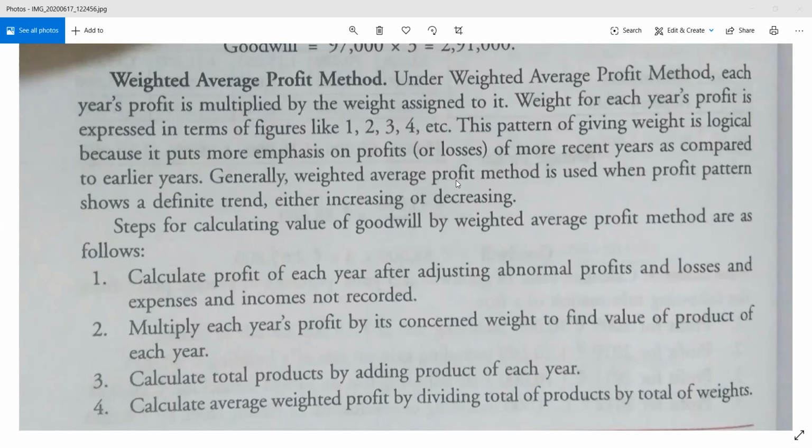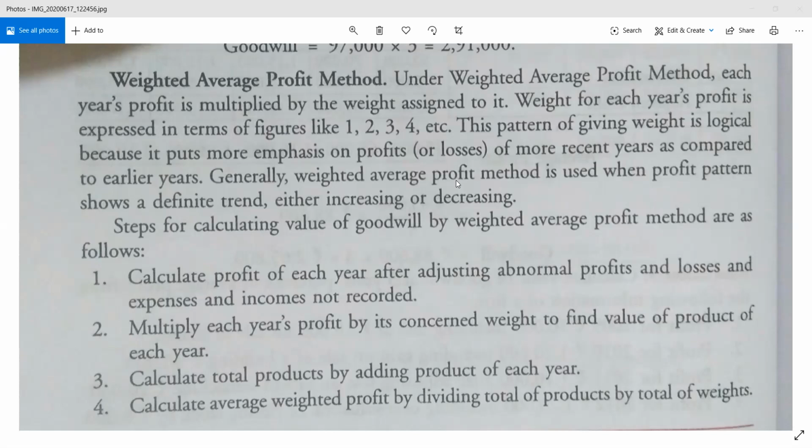Then multiply that particular profit with the weight of that particular year. What is the weight of that value? The weight will be given in the question, so nothing to worry. In most cases, the weight is given in a systematic order, like 1, 2, 3, 4, in chronological order, serial wise. So that will not be a problem for you. The question will mention that. So based on the weight in that particular year, you multiply the weight with the profit and you will get the product.